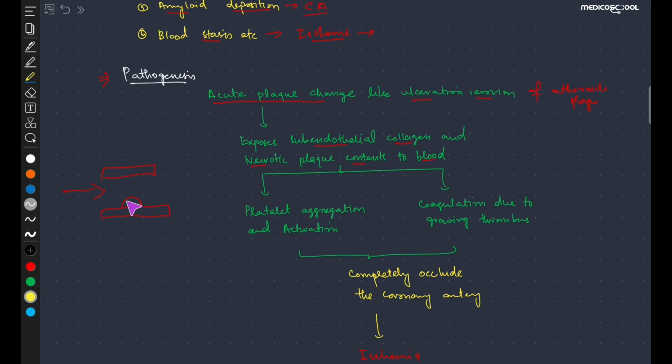Now any acute plaque change like ulceration or erosion of this plaque will expose the necrotic contents in the plaque or the subendothelial collagen present in the blood vessels to the blood, and this will in turn cause platelet aggregation and activation, or it can also cause coagulation due to the growing thrombus.